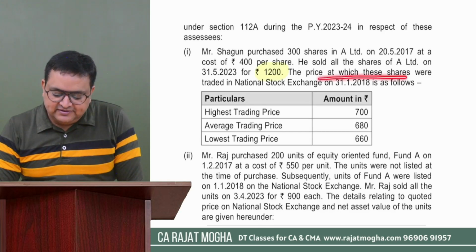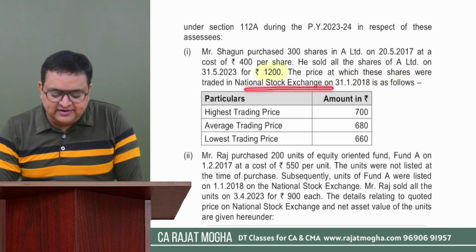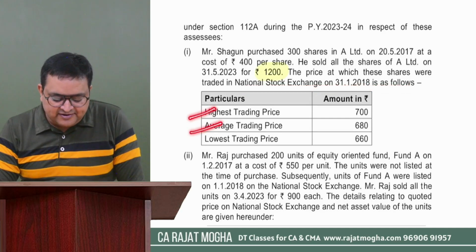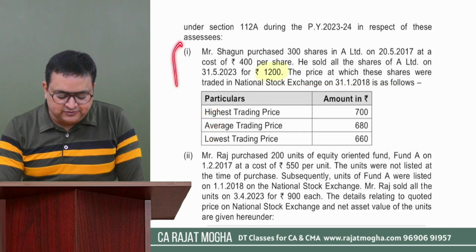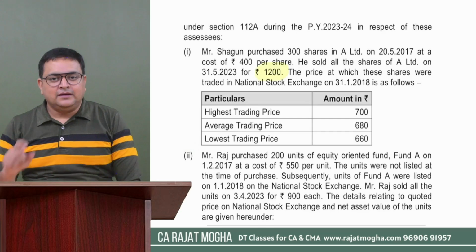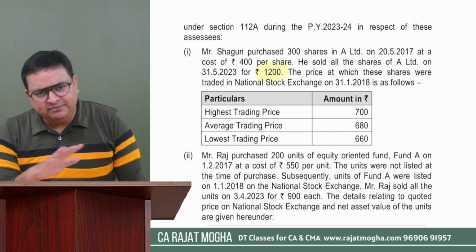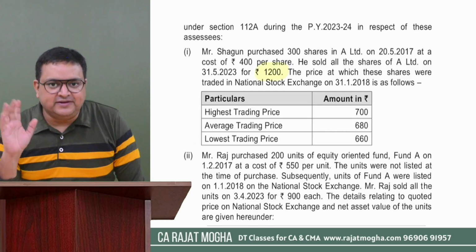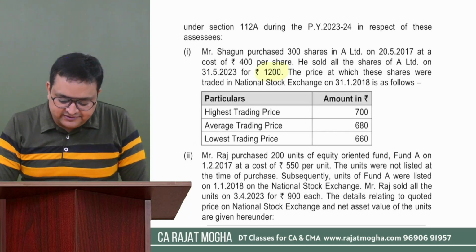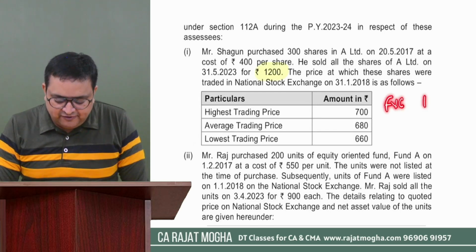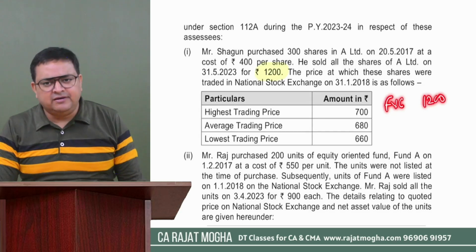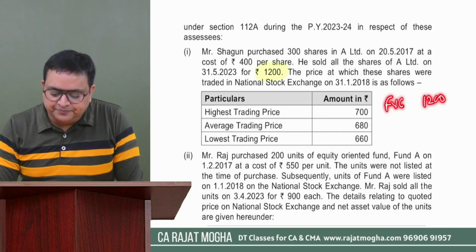The price at which these shares were traded in National Stock Exchange on 31st January 18 is as follows: highest trading price, average trading price, lowest trading price. Okay, so this is the first portion. First of all, understand, this is 112A. We understand it would be long-term, 10% taxable over and above 1 lakh rupees. What is the full value of consideration for one share? Full value of consideration would be 1200. For 300, we'll multiply it by 300. That is not a problem.